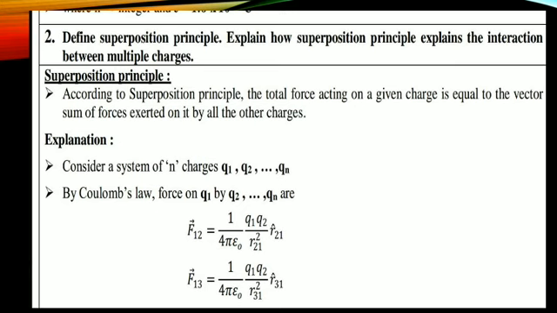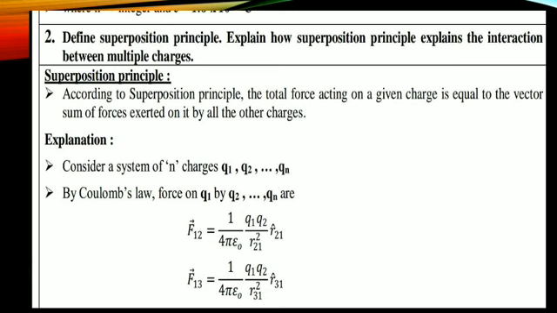After that you should write 2 equations. For example, consider a system of charges q1, q2, q3 up to qn. By Coulomb's law, the force on the first charge due to the remaining charges, up to n number of charges. How to write? It is very simple. According to Coulomb's law, force F is equal to 1 by 4 pi epsilon naught q1 q2 divided by r square.